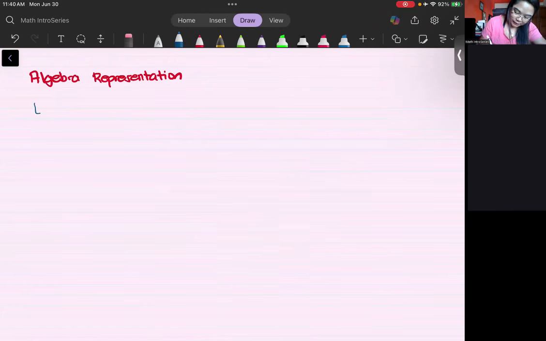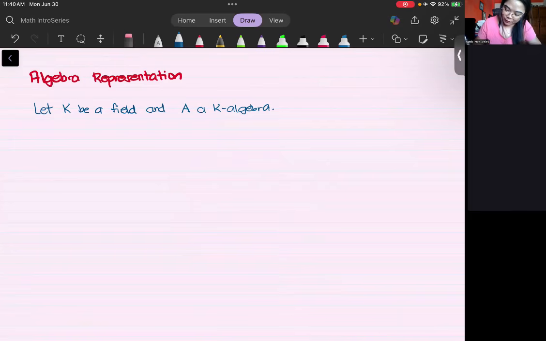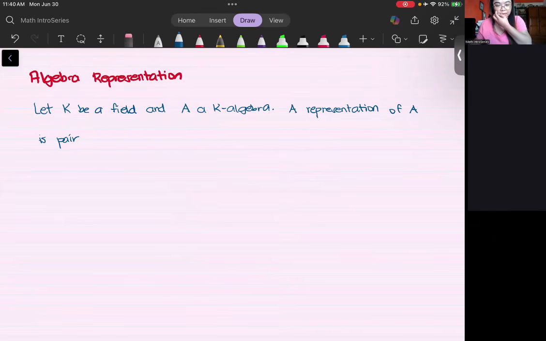Of course, let's fix a field K and a K algebra A. So a representation of A is actually a pair. If you remember, we have said that the group representation is a pair where you have a vector space and a mapping.